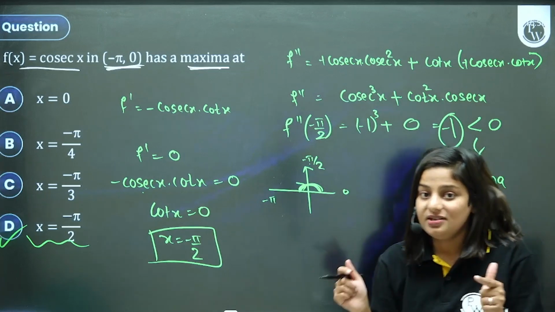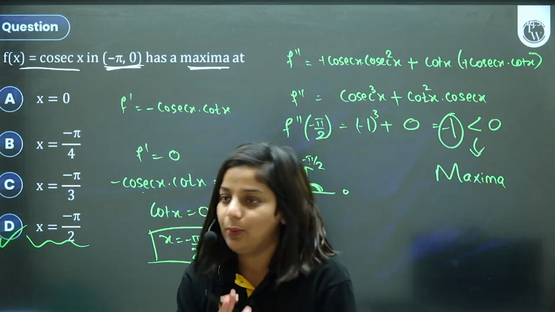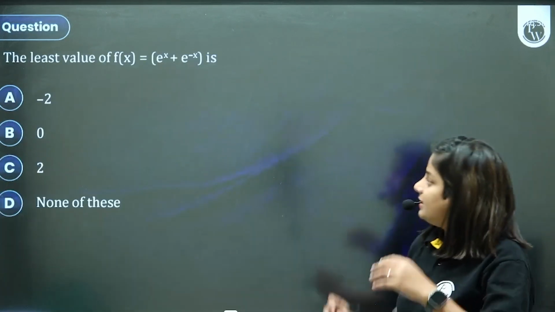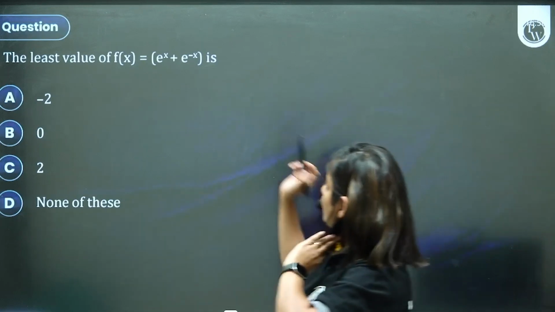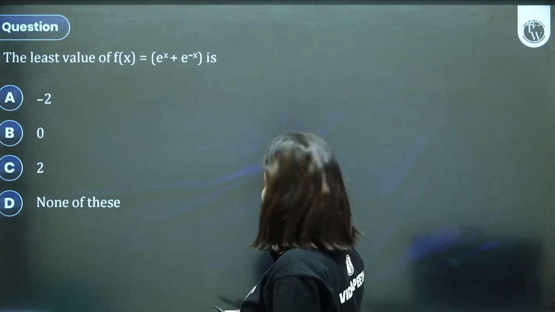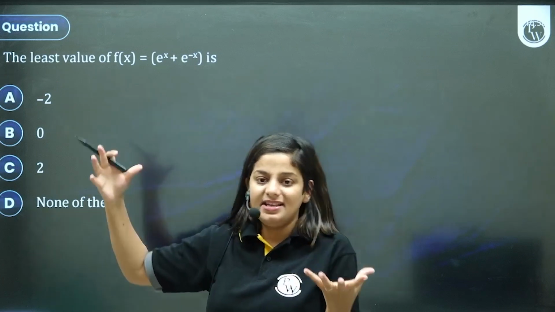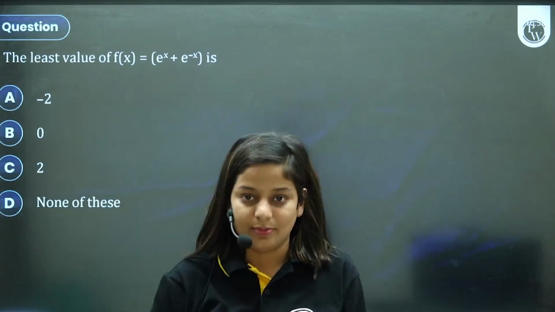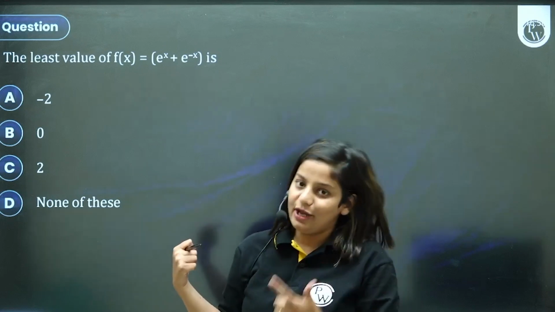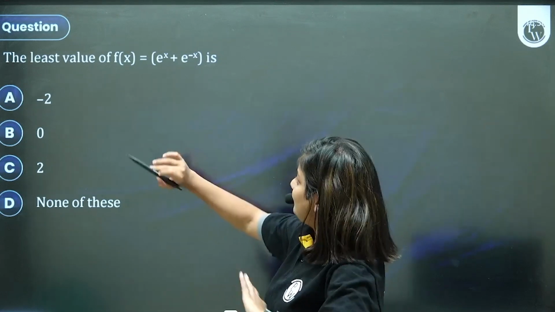If you paused and solved it on your own, kudos to you. Very well done. The least value of this function, e raised to x plus e raised to minus x, is what? Again, least, maximum, highest, these are all questions related to maximum minimum. So you have to realize it's from AOD, maximum minimum, and we will follow our usual steps.